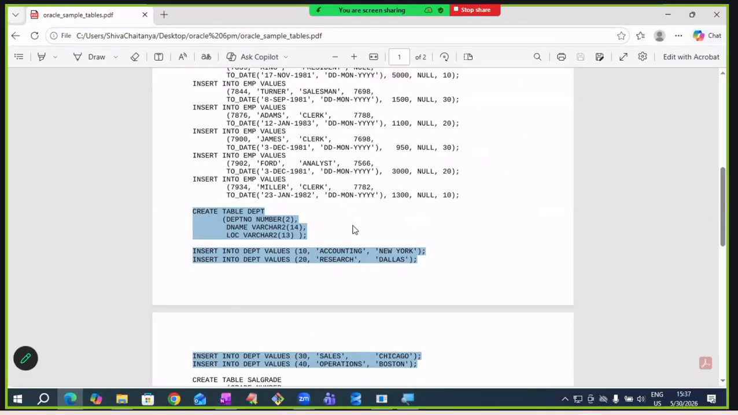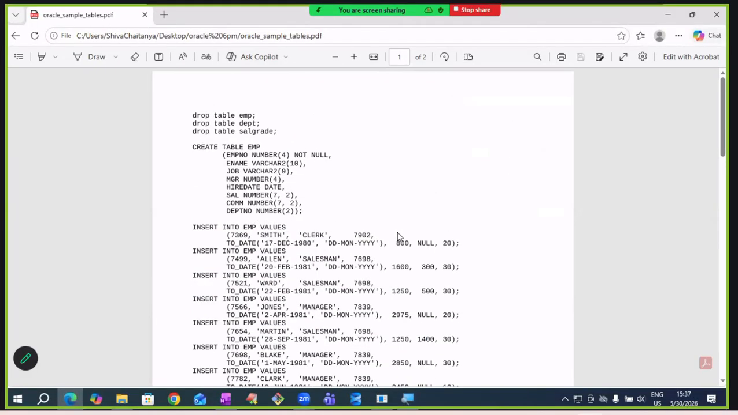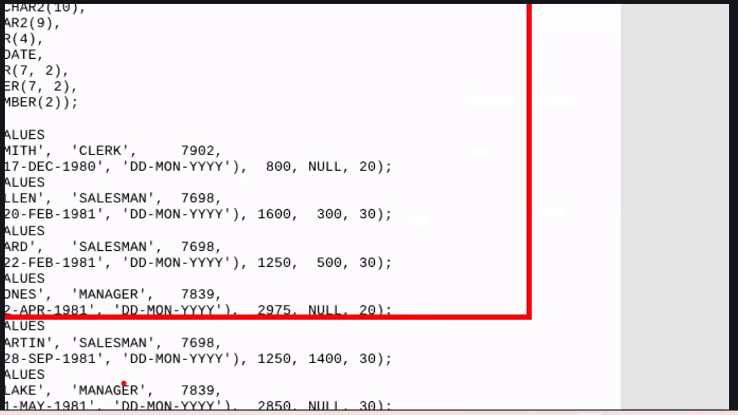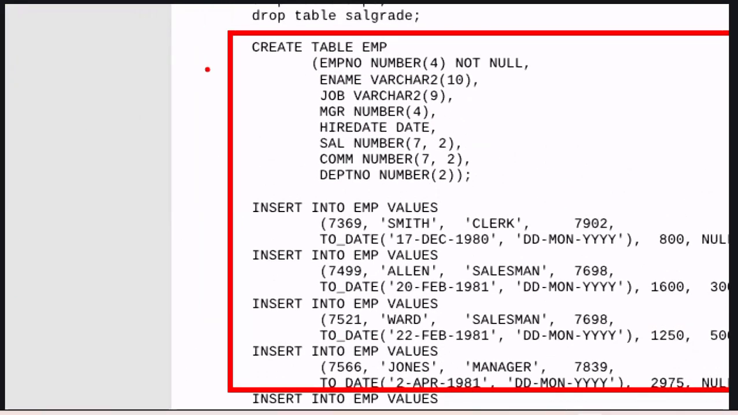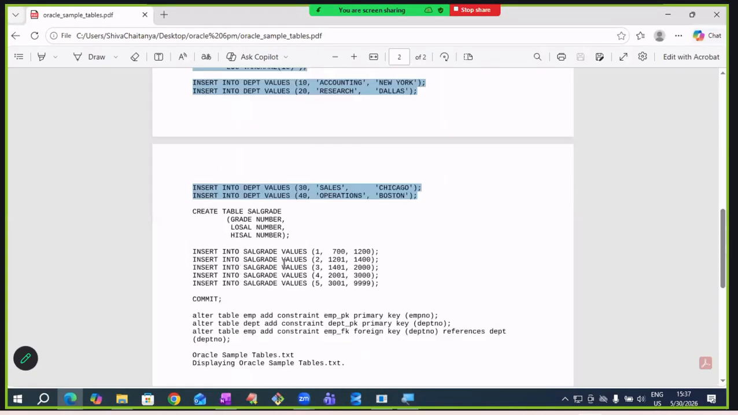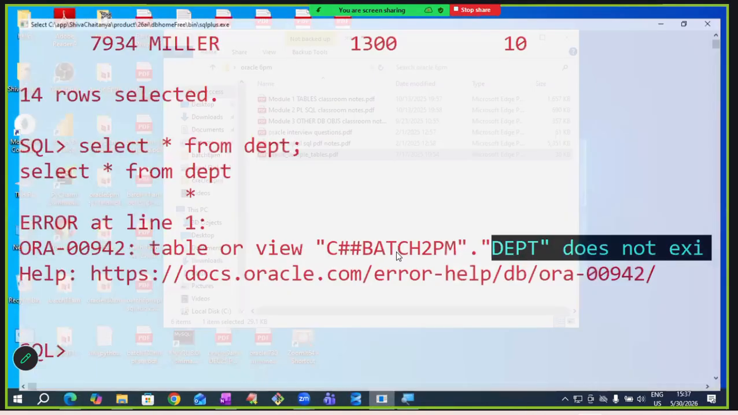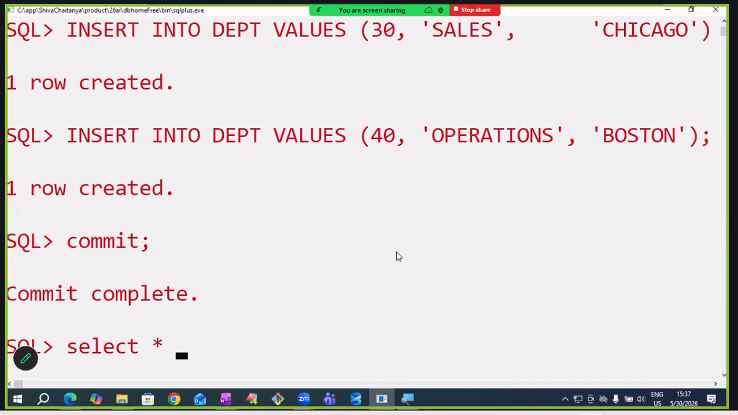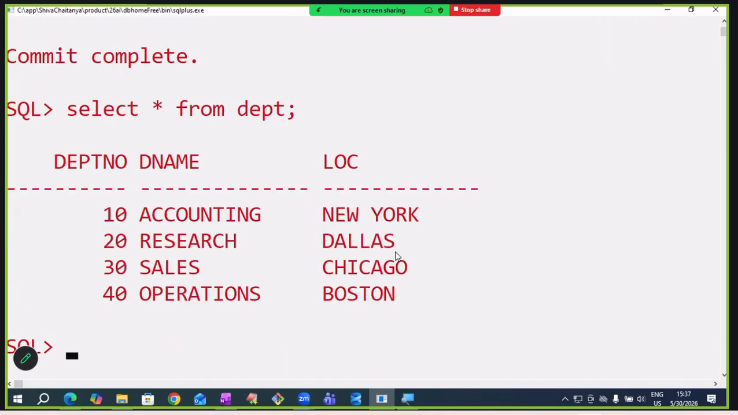Here the EMP table creation queries are there, and below that, the department table creation queries are there. Just copy those queries. At the SQL command prompt, the department table is created. Save it, commit. Observe now. Select star from department. The department table is ready.